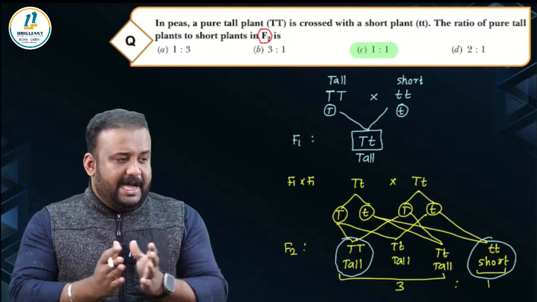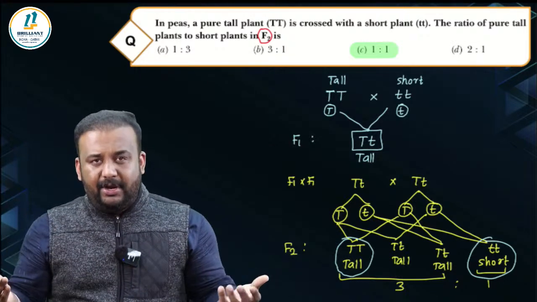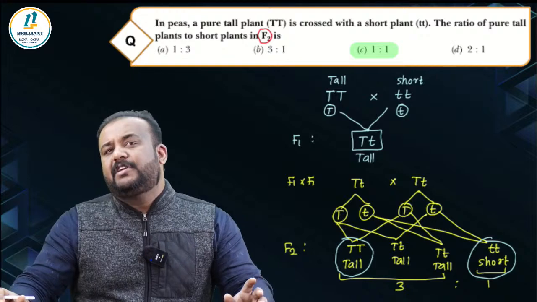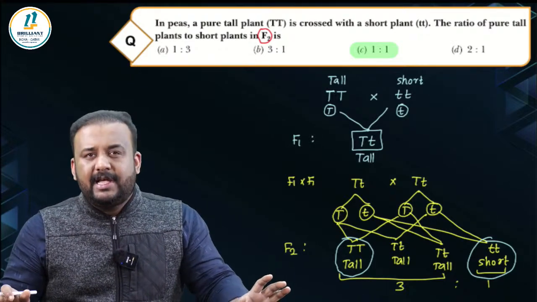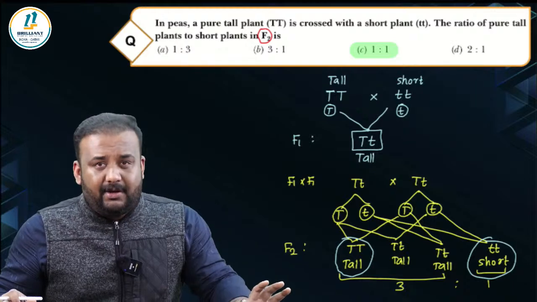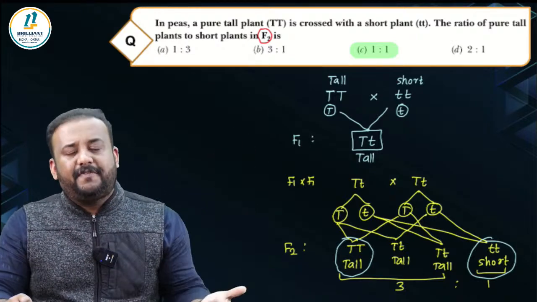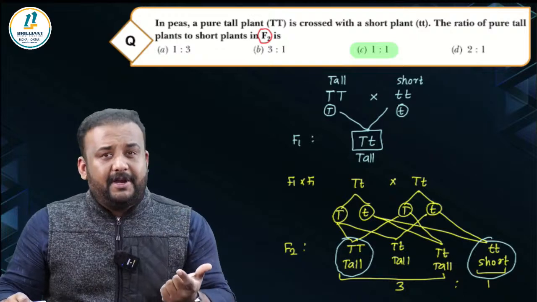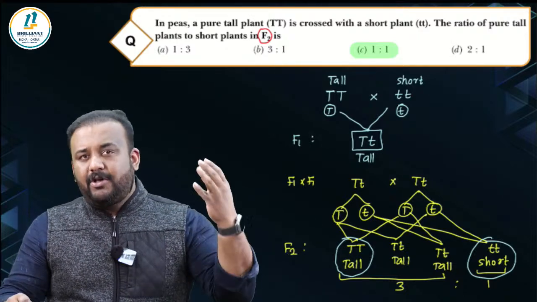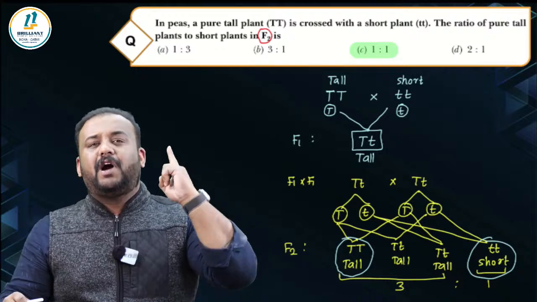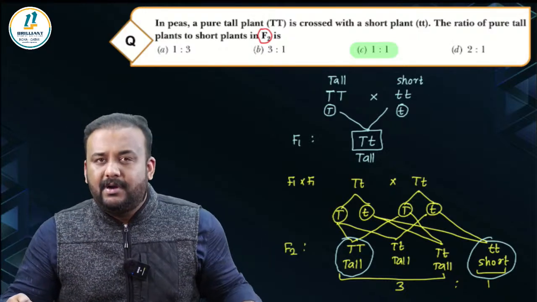Clear? And you must remember that in 10th standard you are studying certain clauses and you are learning the law of dominance and all, but law of dominance is not true in all the cases. Mendel has proposed total 3 laws, right? What are they? The law of dominance, the law of segregation, and the law of independent assortment. The law of independent assortment was proposed based on the dihybrid clause. Among these 3 laws, there is only one law that has no exception at all.